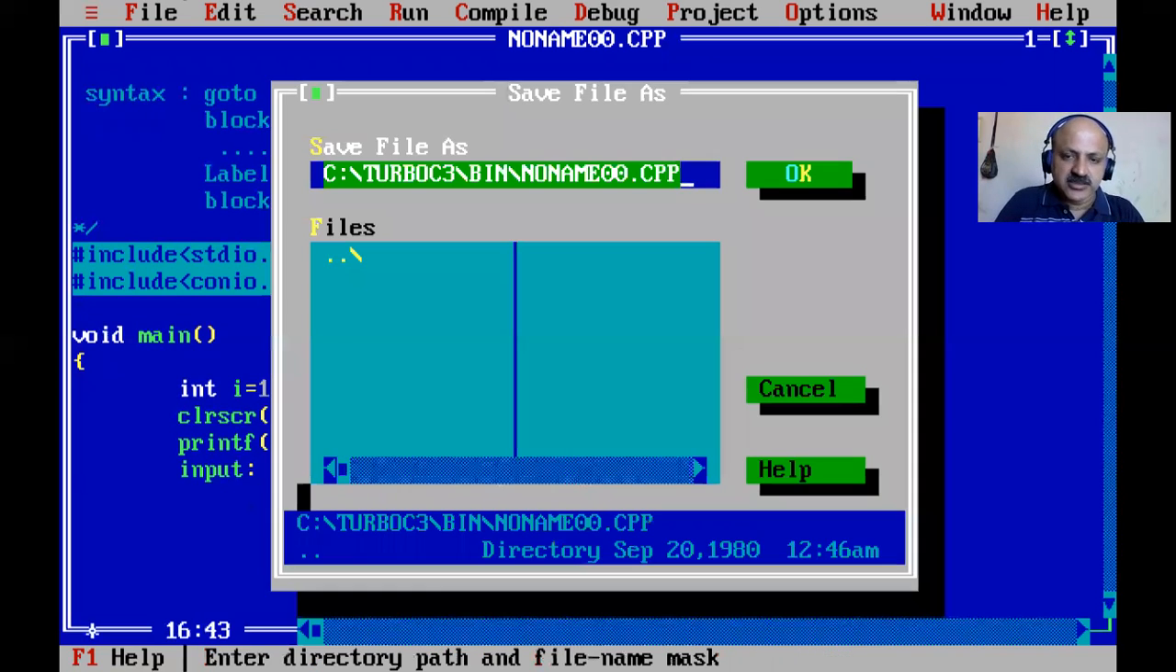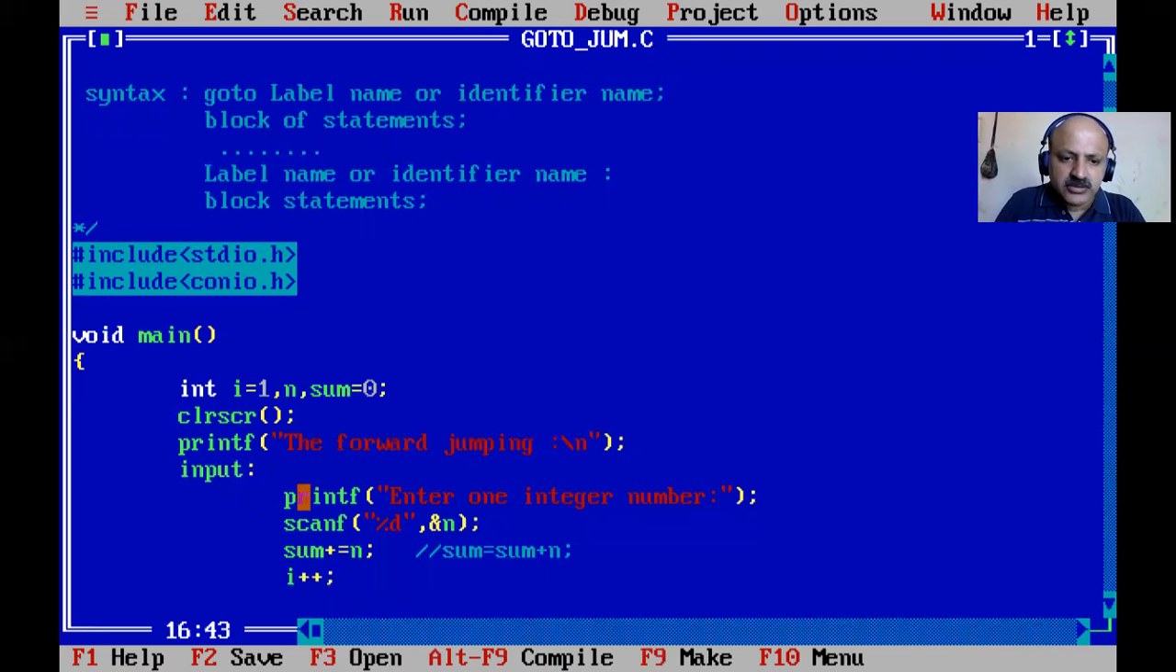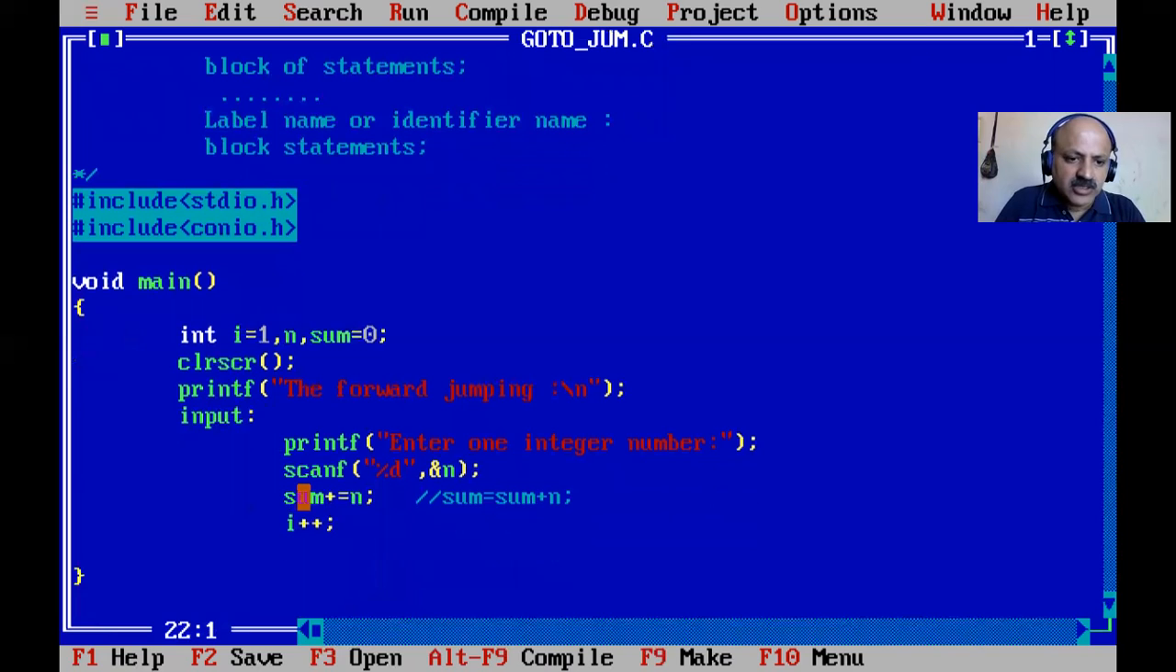So first I save this file, that is a goto jumping statement, goto underscore jump, not jumping, because the maximum is 8 characters. So I name it jump. So what is the remaining part, now we can take one if condition. So here I give if i less than or equal to 5, we can fix the number 5 only. Then goto input, with a semicolon here, and the colon sign is there.